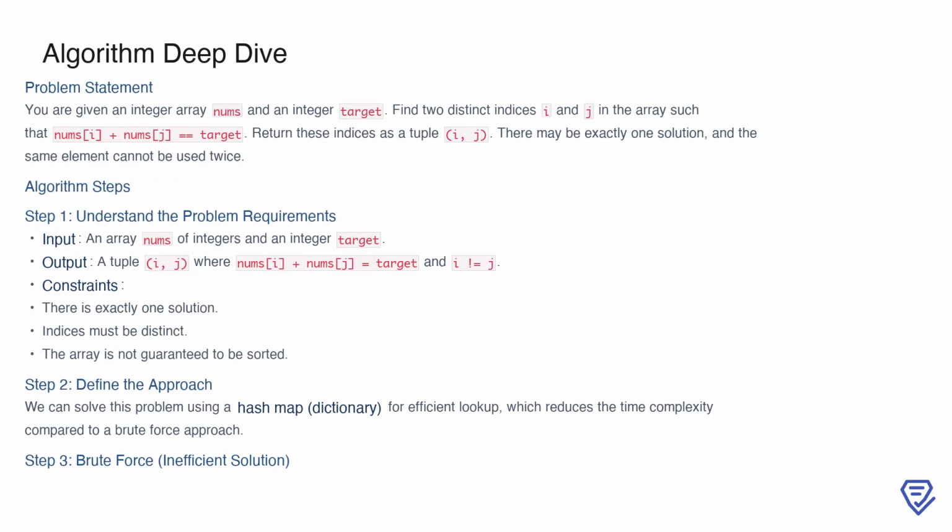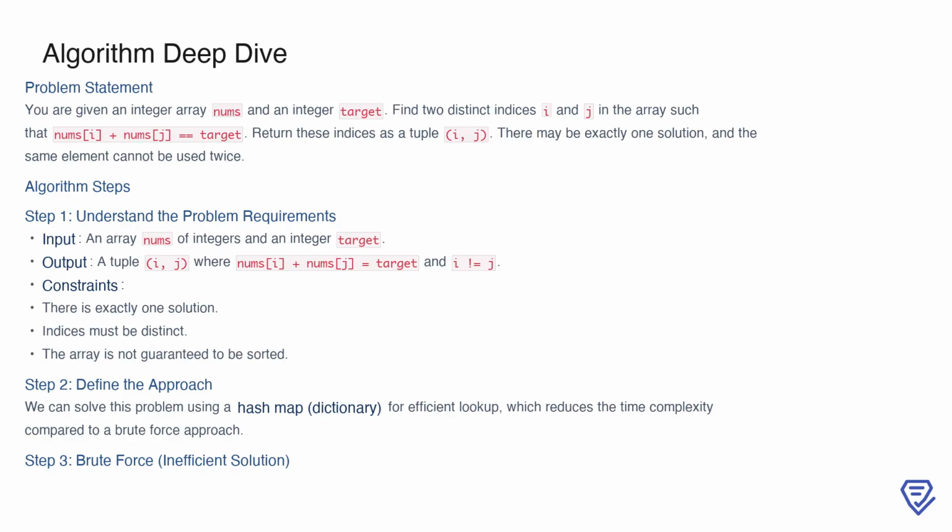In this problem, we're tasked with finding two distinct indices in an array such that the sum of the numbers at those indices equals a given target. The problem guarantees that exactly one solution exists, and we must ensure the indices we return are distinct. To solve this, we first need to understand the input and output requirements clearly.